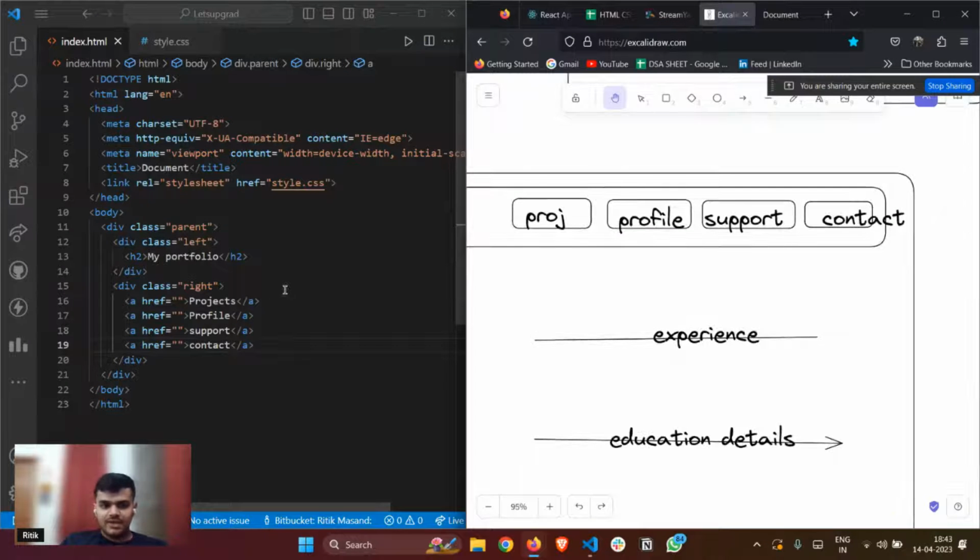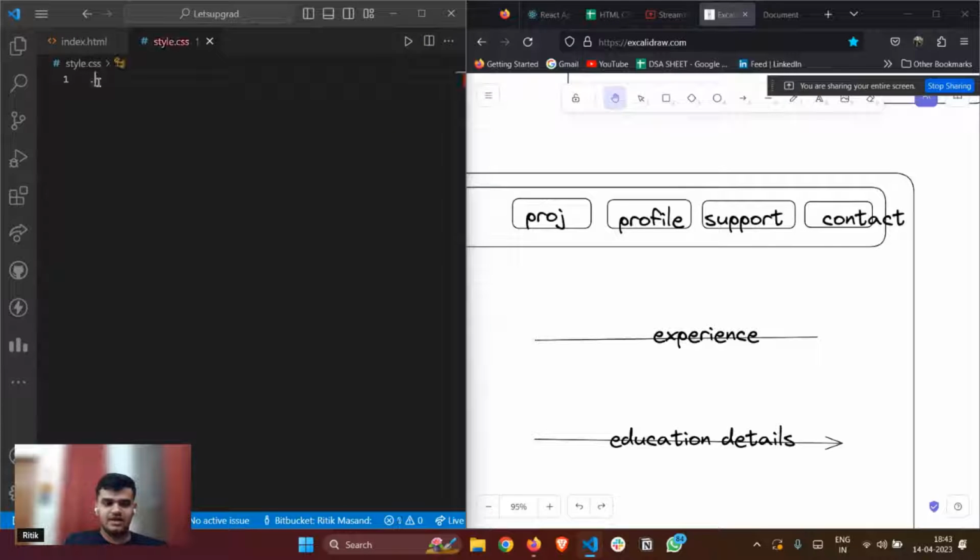Now first of all, I'll head over to my CSS. I have a parent, which is the main div, and I have a left and a right div. I'll quickly target my parent with dot parent.